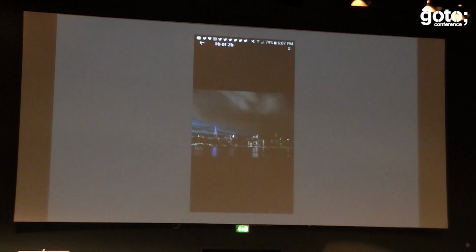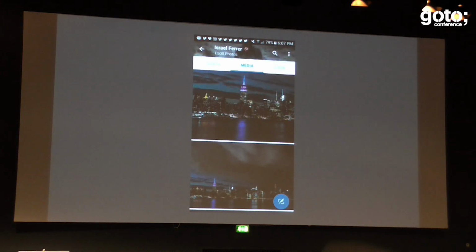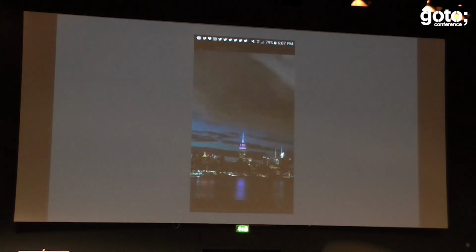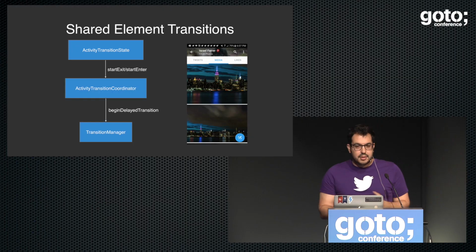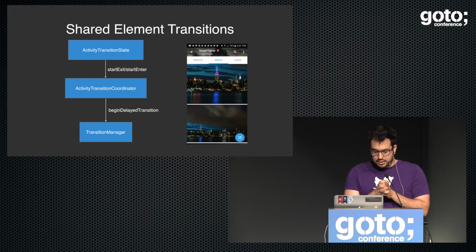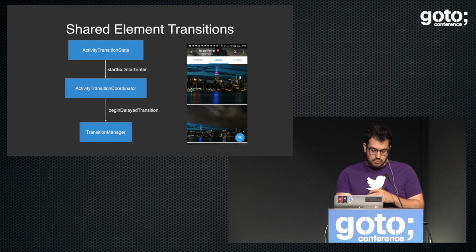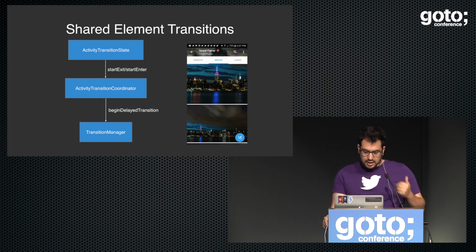As you can see, there is a list of images, and when you click one, we transition to full screen. Those are called shared element transitions. Shared element transitions, they have smoke emitters too. But first, let's dig in on how it works.